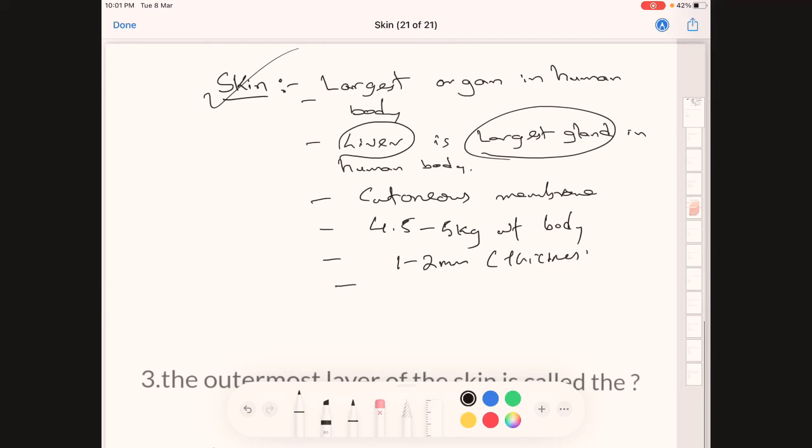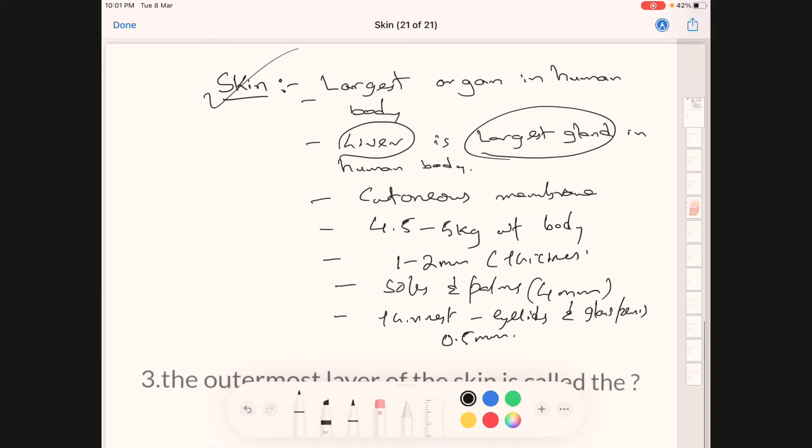The thickest skin is located at the soles and palms, about 4 mm, whereas the thinnest skin is located in the eyelids and glans penis, only about 0.5 mm.